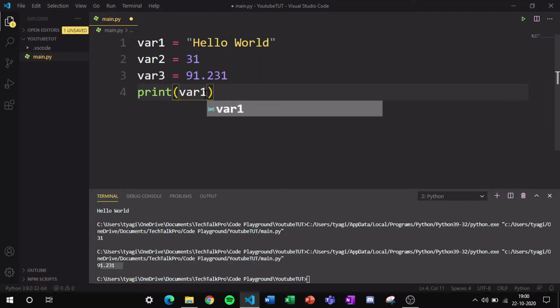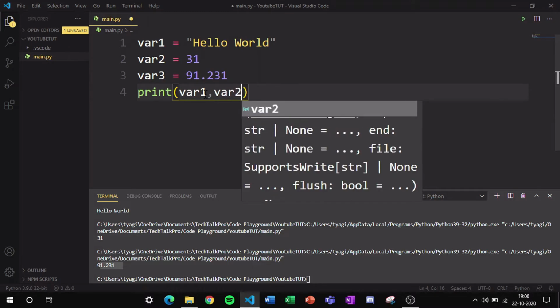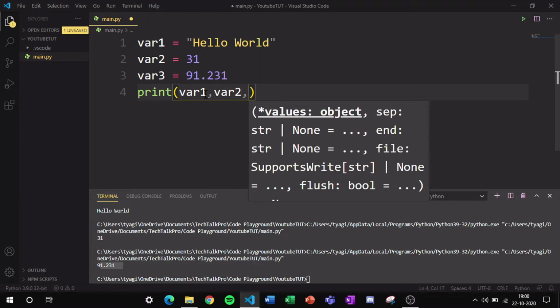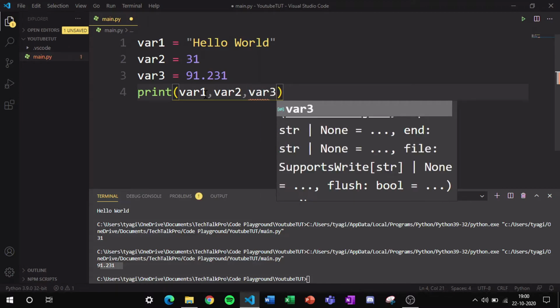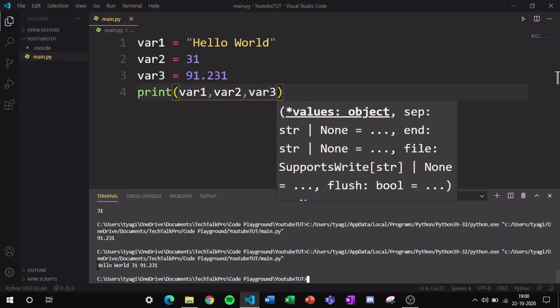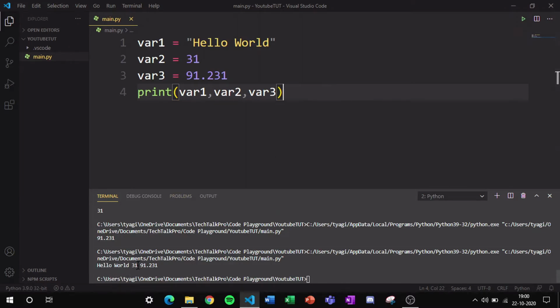If you want, you can even print all three variables together. We can type var1, then we have to put a comma, then we can type var2, then we have to put a comma, and then we have to type var3. Now if I run this, you will be able to see that the output is hello world 31, which is the var2, and 91.231, which is var3.